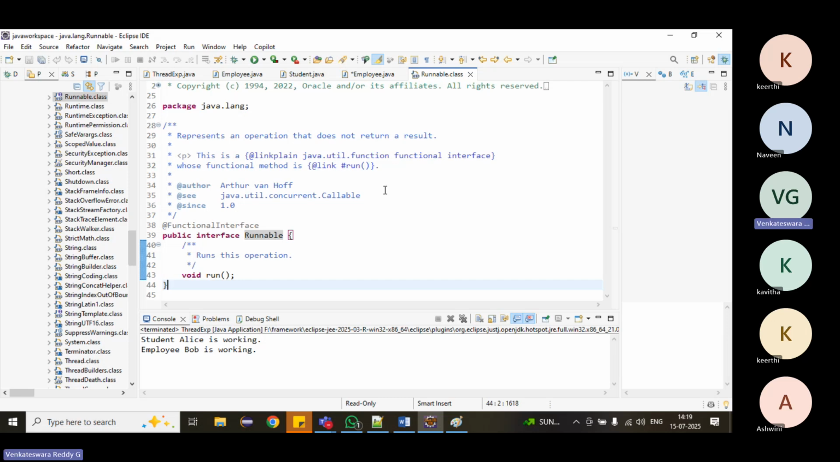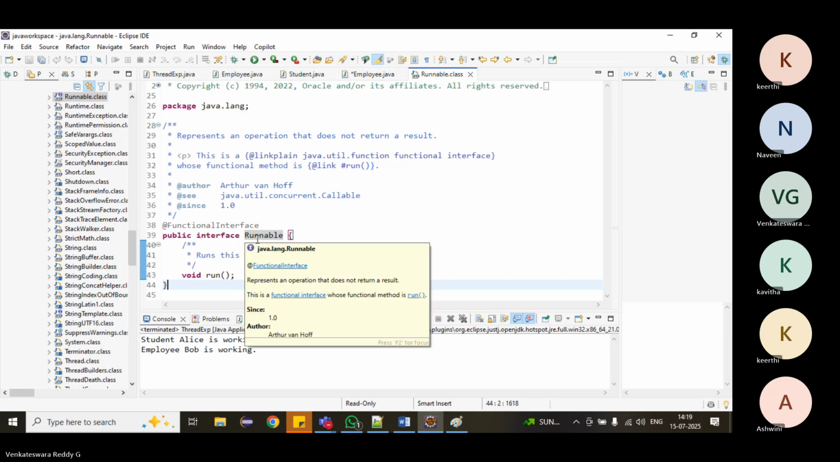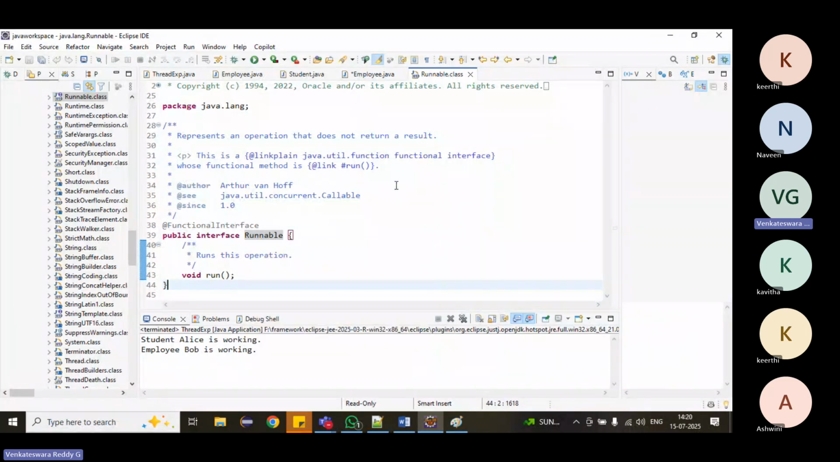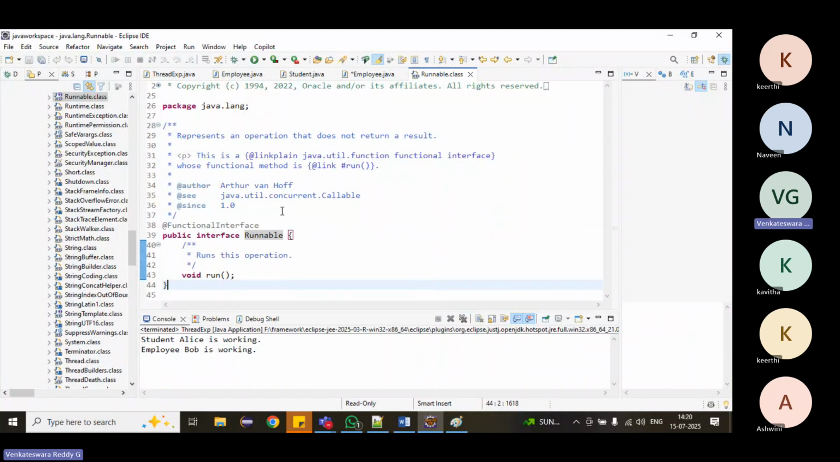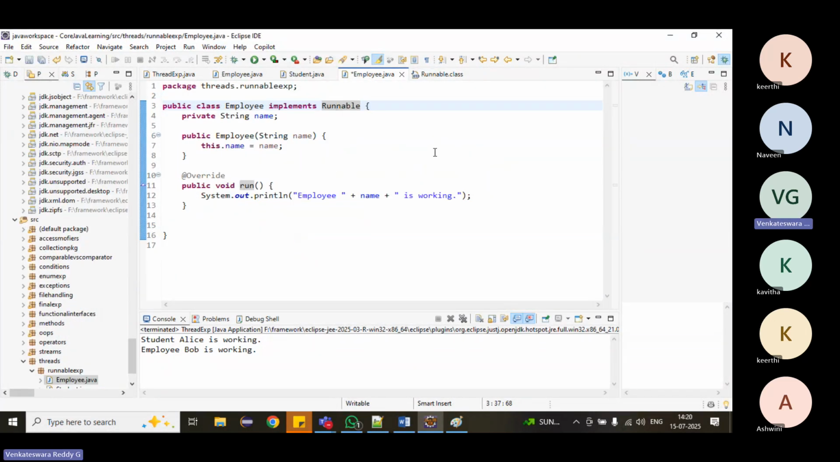We can do it by providing a child class and then creating the object of the Runnable interface, or we can create an anonymous inner class. We have learned this at the time of functional interfaces. We can create it by using an anonymous inner class or a lambda expression. Right, fine.